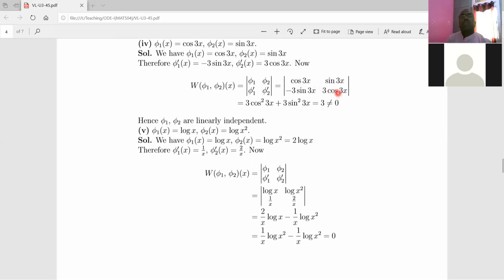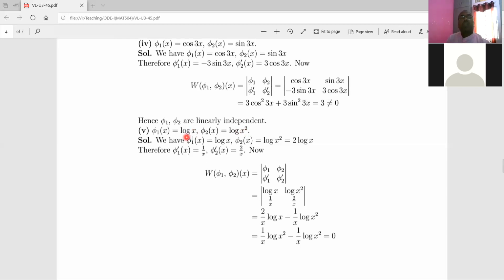So just take the cross multiplication. It is 3 cos square 3x, and this minus minus becomes plus, so you will get 3 sin square 3x. Again, you can write this as 3 times sin square 3x plus cos square 3x, and using that identity, it is 1. So what is the value of this determinant? This Wronskian comes out to be 3, which is non-zero, and therefore these two solutions are linearly independent again. Okay, so you can work on another pair of functions.